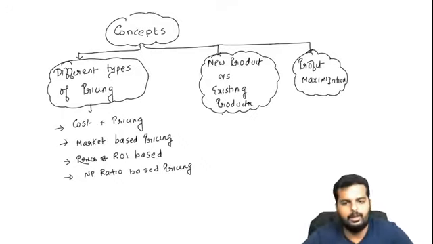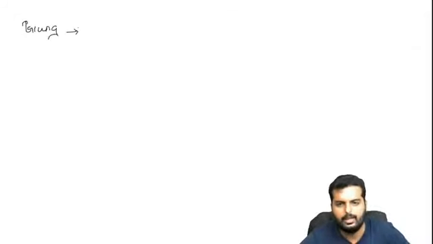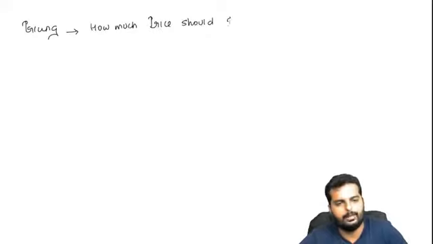Fine friends, I believe you have put up till here. Let us start with different types of pricing today. After that we will do the remaining. So I am starting over here. First, what is the meaning of the word pricing? Pricing basically means how much price should I fix for a product.